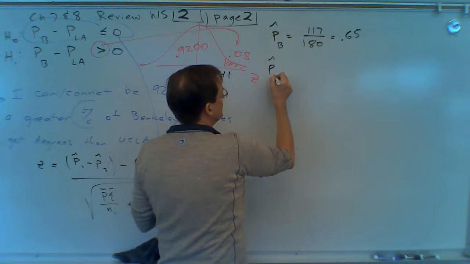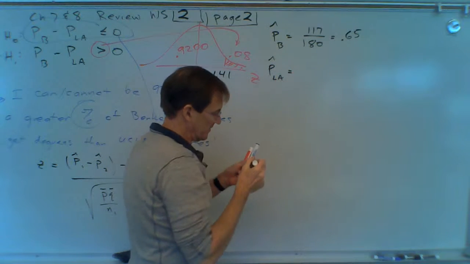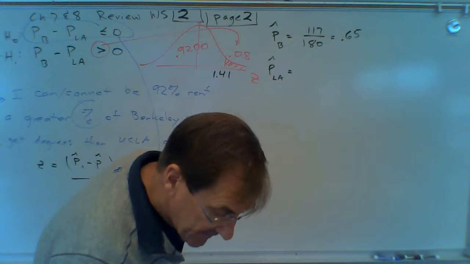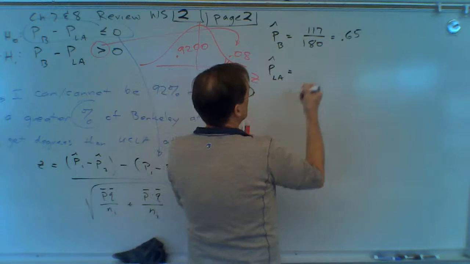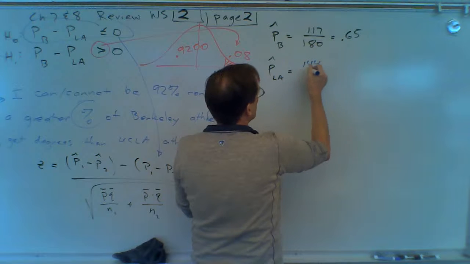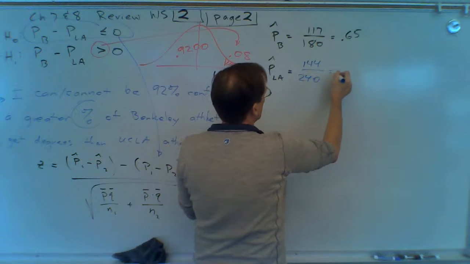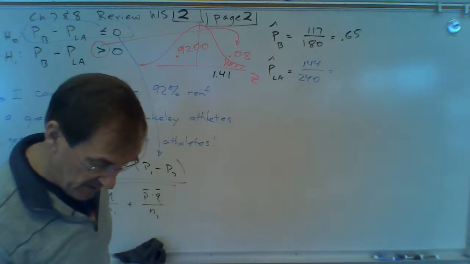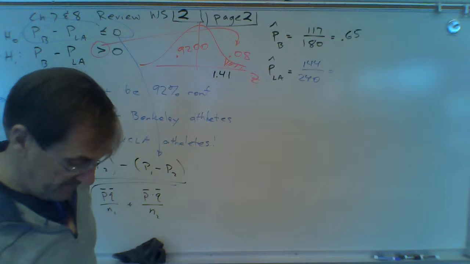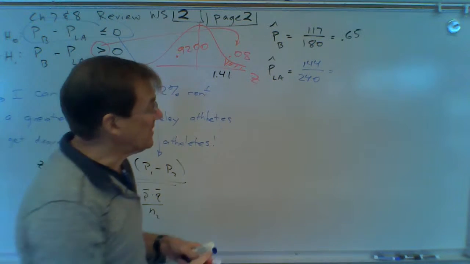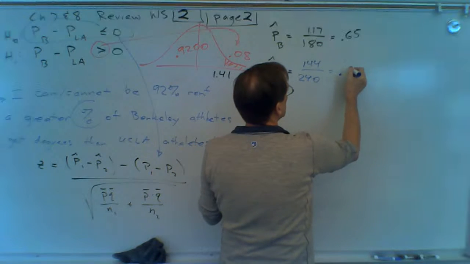P hat for UCLA was 144 out of 240. What's that turn out to be? 60%. So this turns out to be 60%.